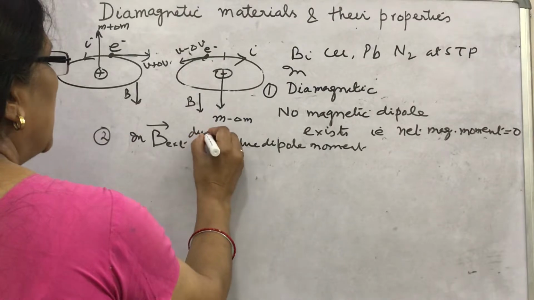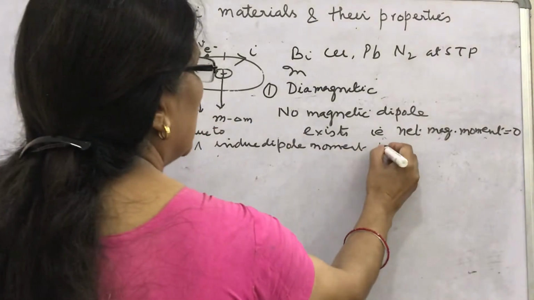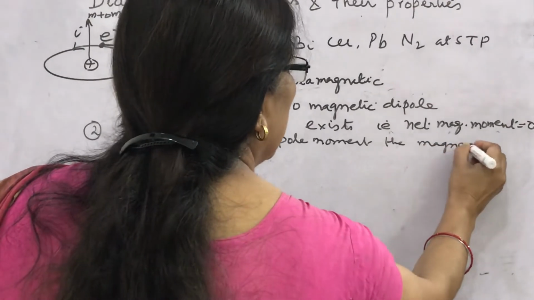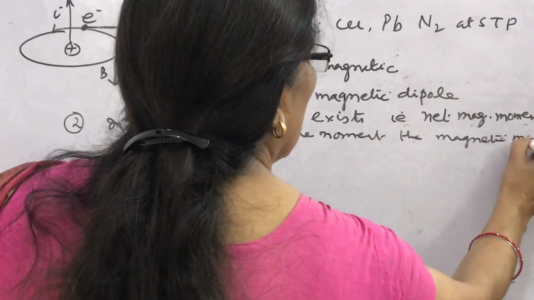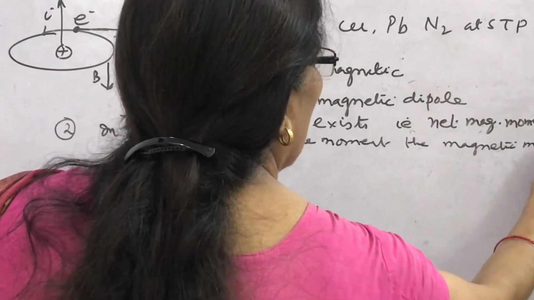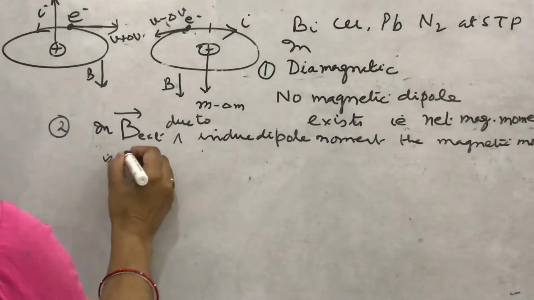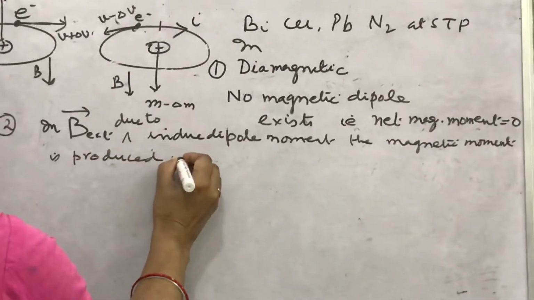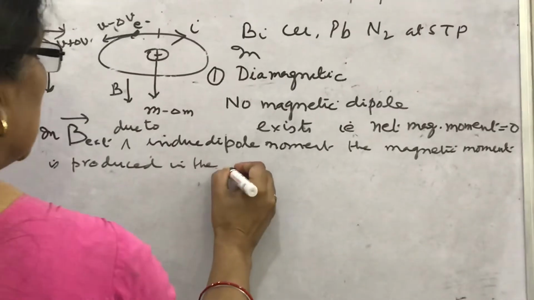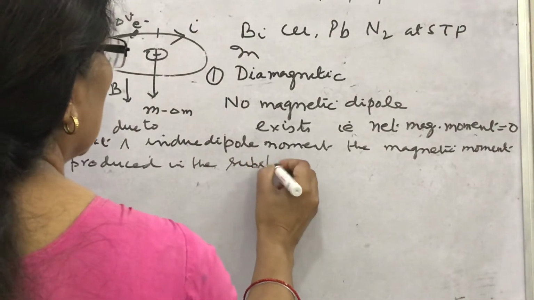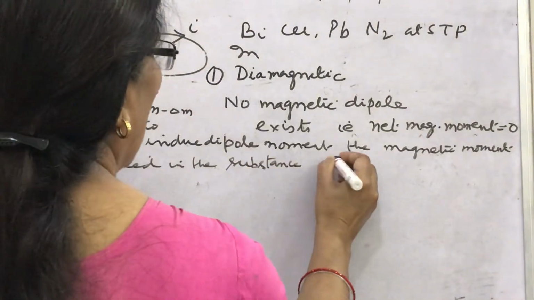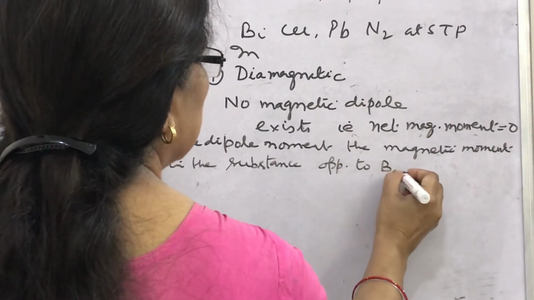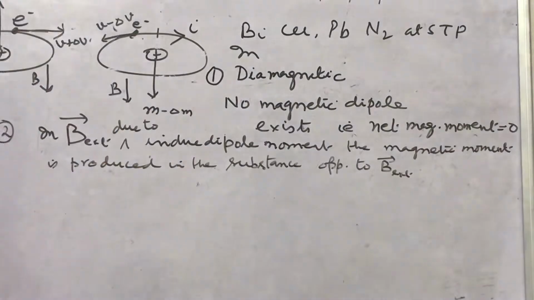Due to induced dipole moment, the magnetization or magnetic moment is produced in the substance opposite to the external magnetic field.